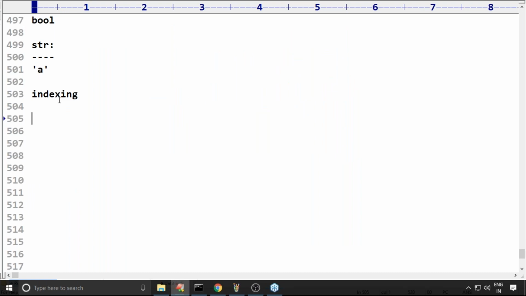Next, there is one special operator I covered for the string. What is that operator? Slice operator. Can you please confirm what is the slice? Slice means a piece, a part of the string, a substring.